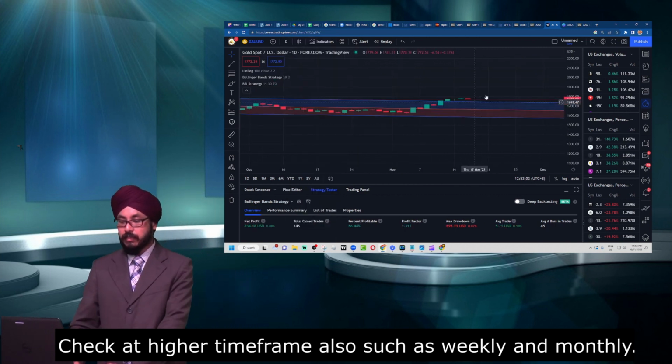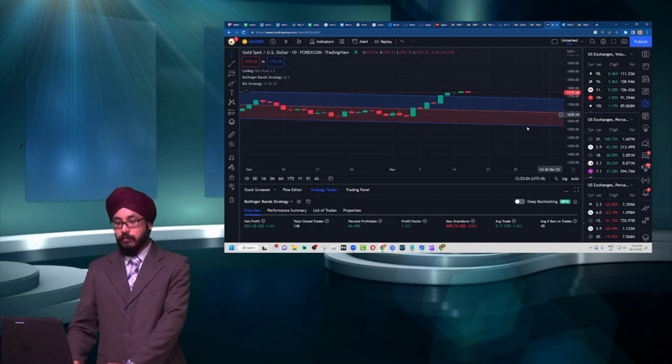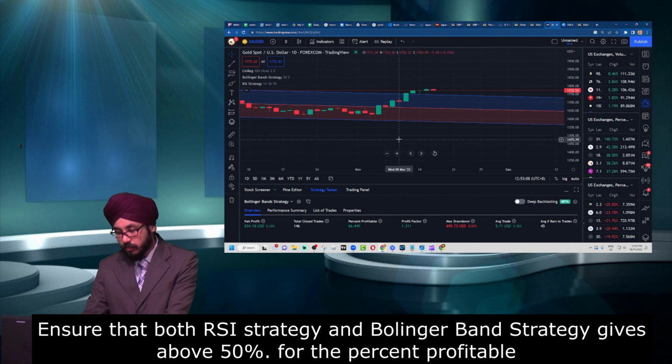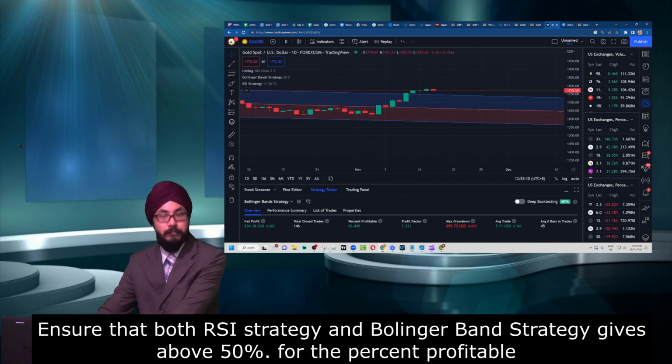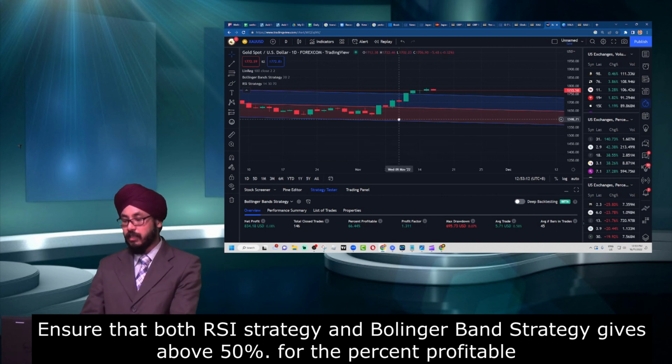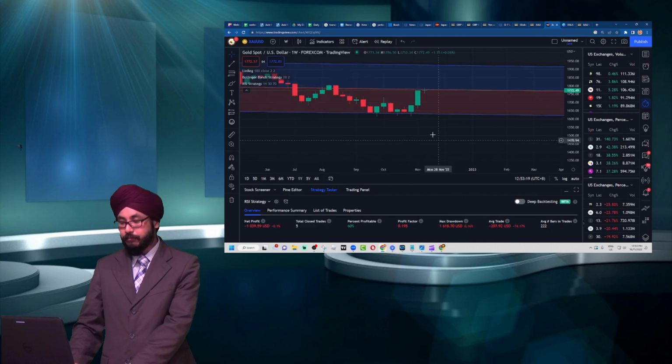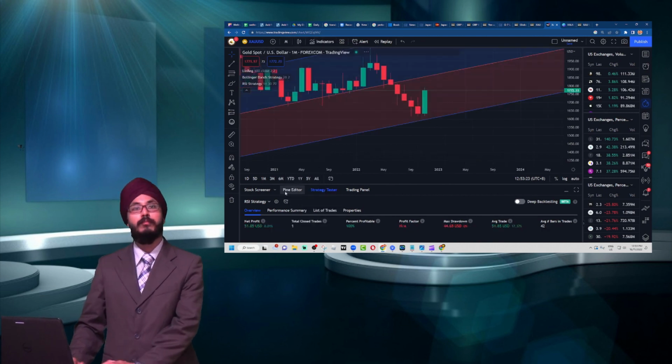At the daily, firstly we use the RSI strategy, and we have about 67.53%. At the weekly we have about 56.25%, and at the monthly we have about 0%.